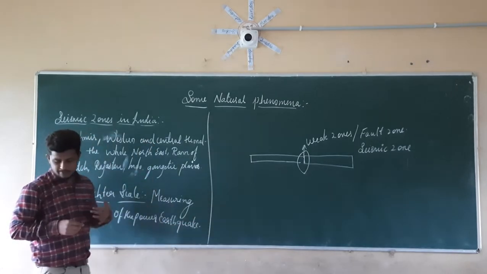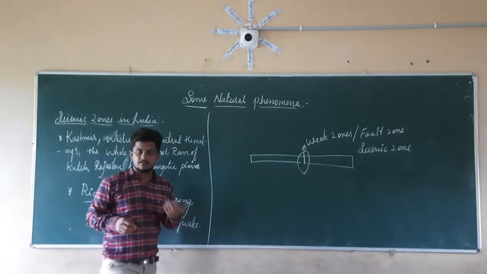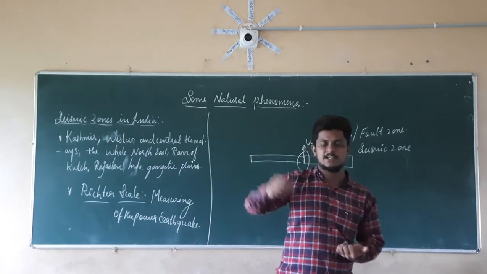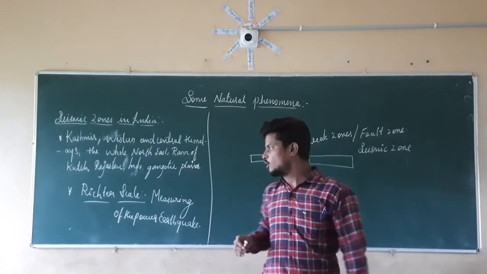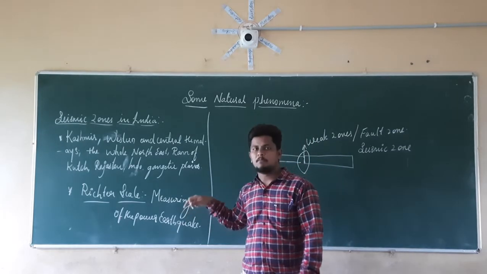By using the Richter scale, we are going to measure the power of the earthquake. And Richter scale is a logarithmic scale. About that logarithm, we are going to study in the upper sections. By using the logarithms, we are going to measure the power of the earthquake.